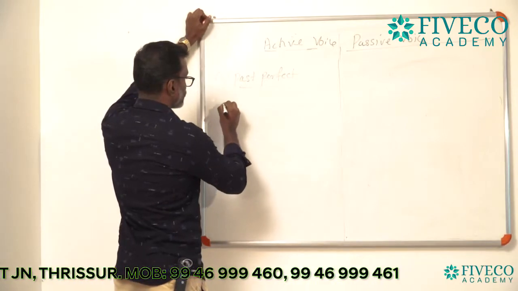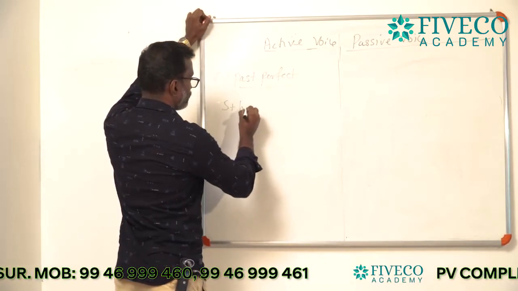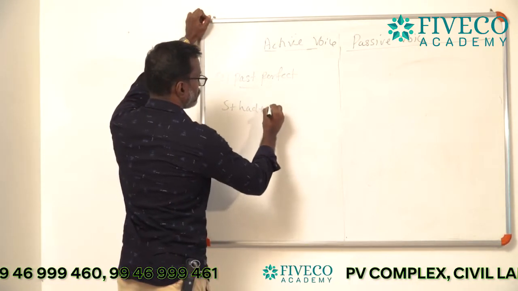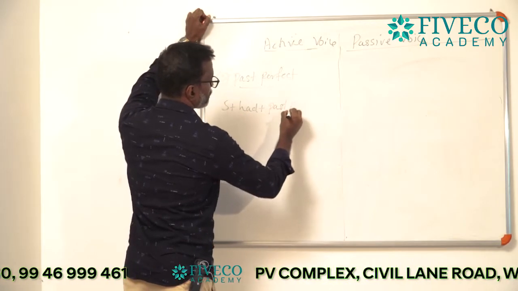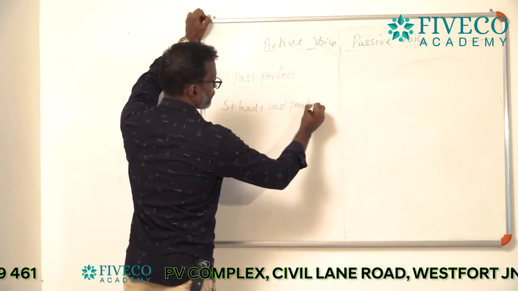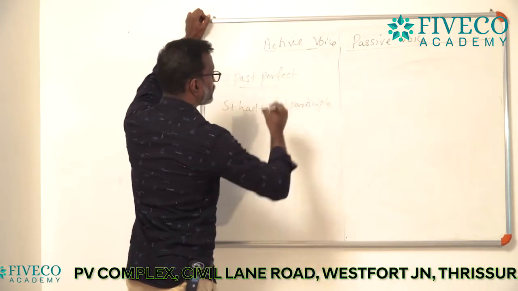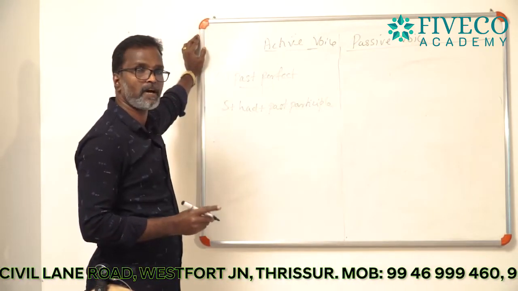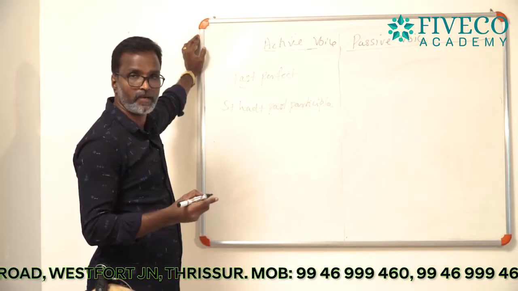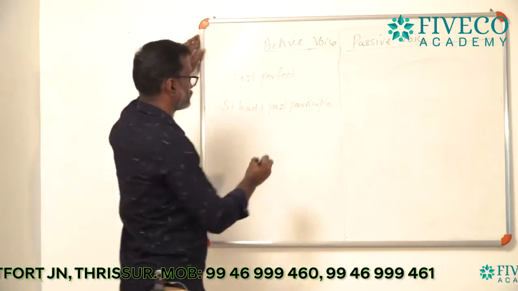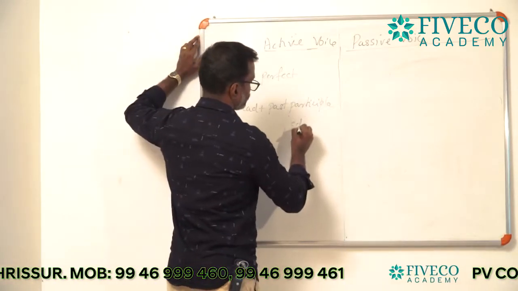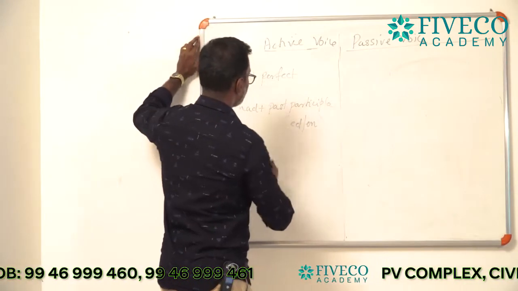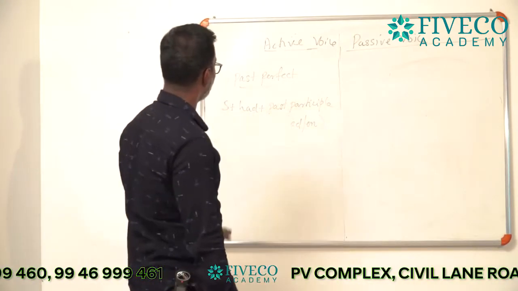Subject plus had plus past participle. Subject plus had plus past participle. Past participle is the ed or en form of the verb. Okay, subject plus had plus past participle.